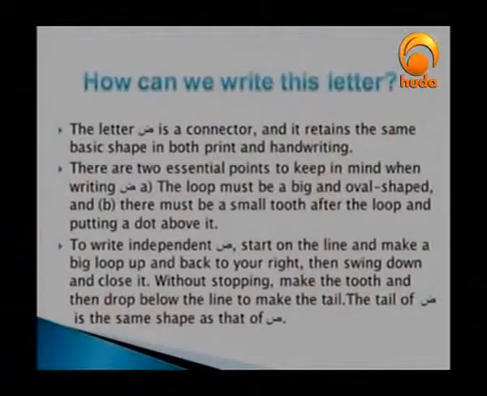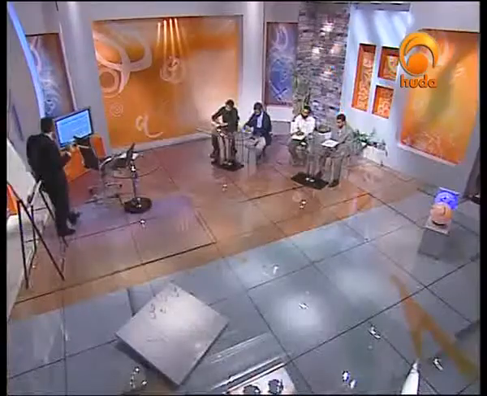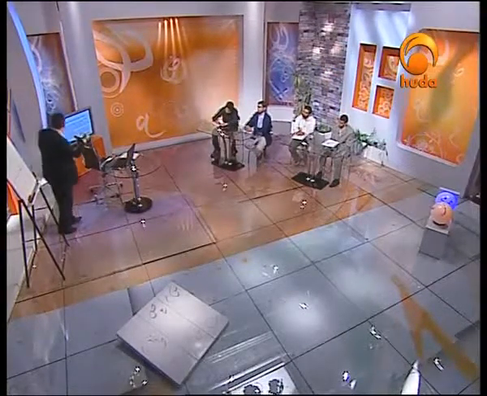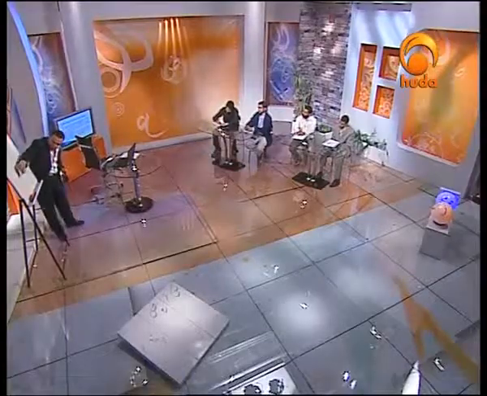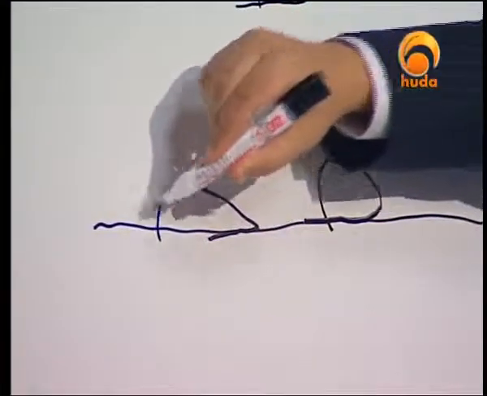To write independent dad, start on the line and make a big loop up, in this way. This is the line here, and we are making a big loop here. After that, go back to your right, then swing down and close it. Again, I repeat: a big loop, getting back to the right direction.